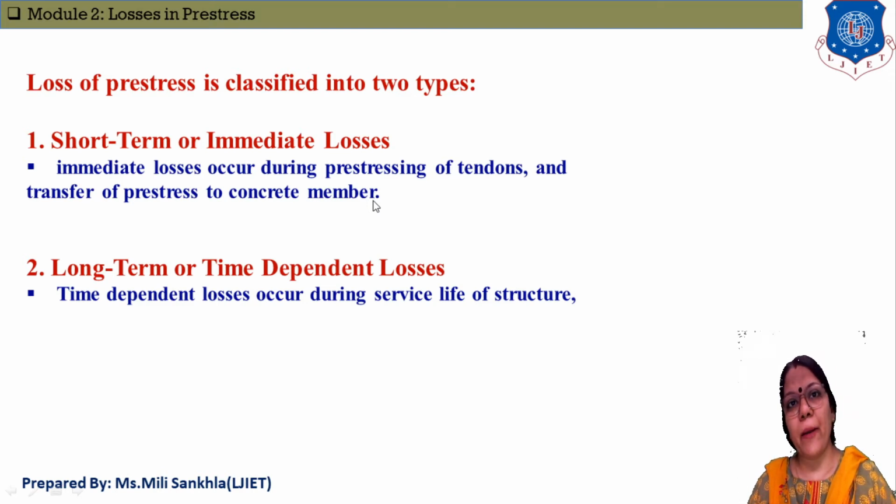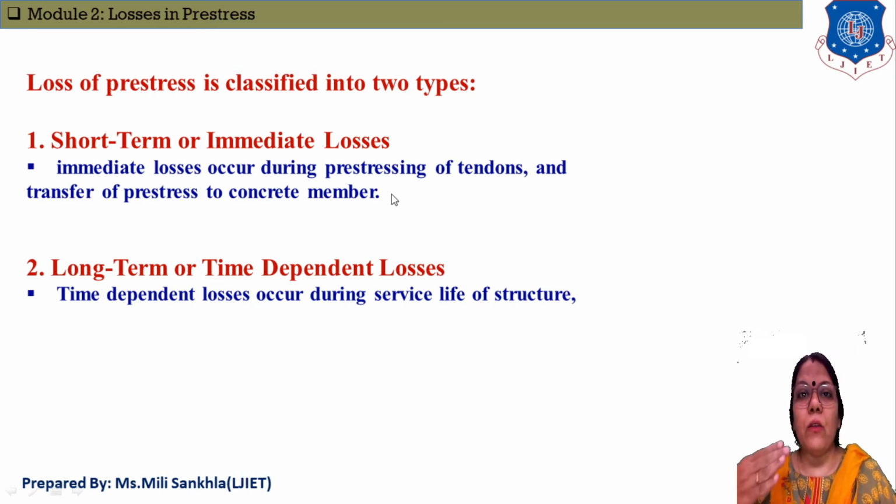And then what happens? Transfer of prestress to the concrete member. When we stretch the tendons, the stress from the steel is transferred to the concrete material. At that time the losses happen, and these are counted as short term, or immediate, losses. Clear? Now the second one is long term, or time dependent, losses.